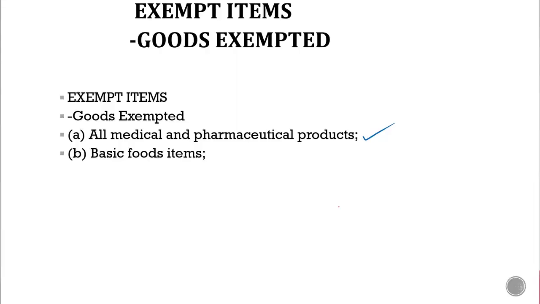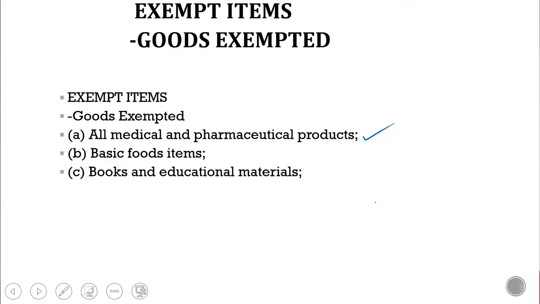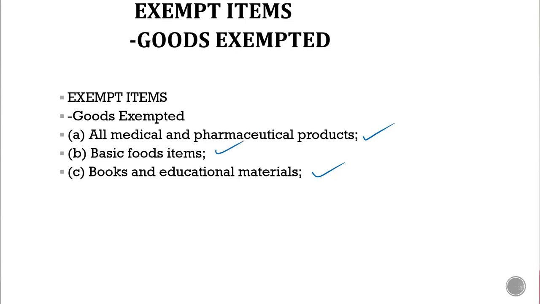Then we also have basic food items. If you purchase basic food items, like all those cooking ingredients, like rice, Maggi, all those items, all those basic food items, yam, honey, and so on. So all these basic food items are exempted from VAT. Also, if you purchase baby products, they are exempted from VAT. Books and educational materials are also exempted from VAT. So if you purchase books and educational materials, they are exempted from VAT. If you purchase baby products, they are also exempted from VAT.